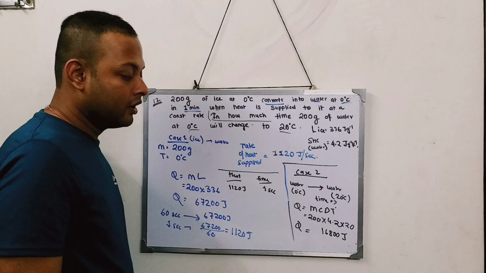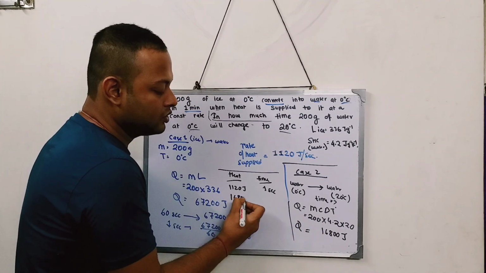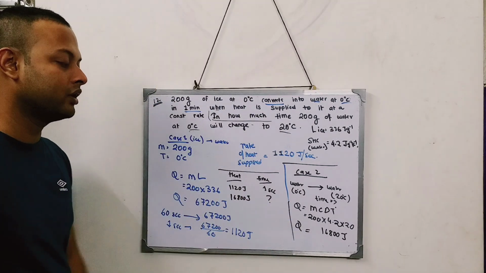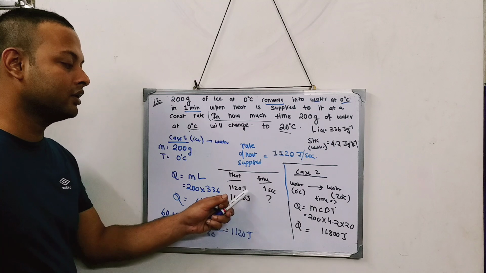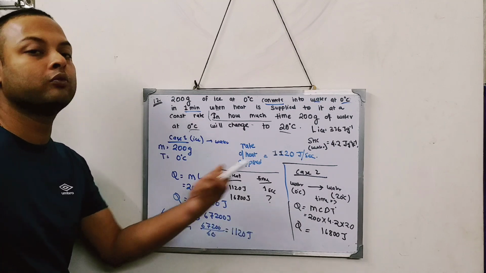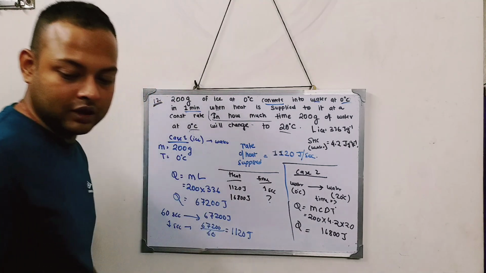Clear? Now if I have to supply 16800 joule, then how much time do I require? This is a simple unitary method. So this much heat in 1 second, so this much heat in how much seconds? I think in junior classes you are taught this thing, so I'm just revising it.